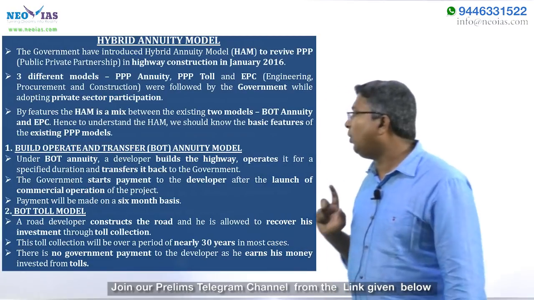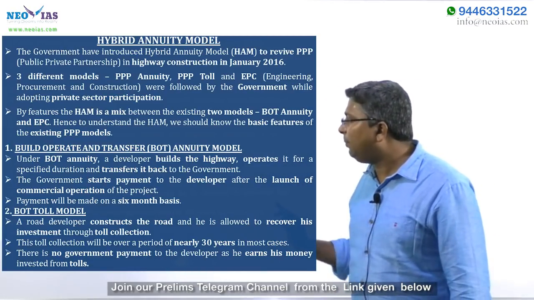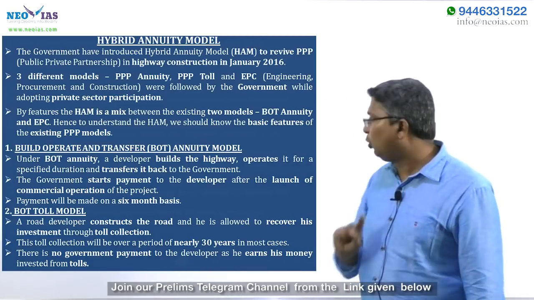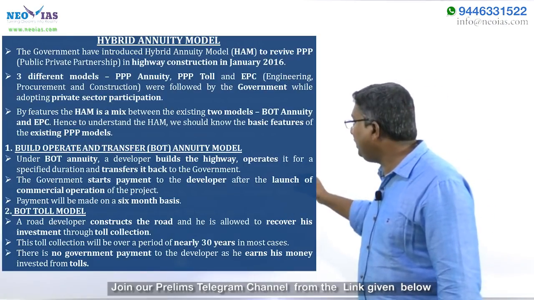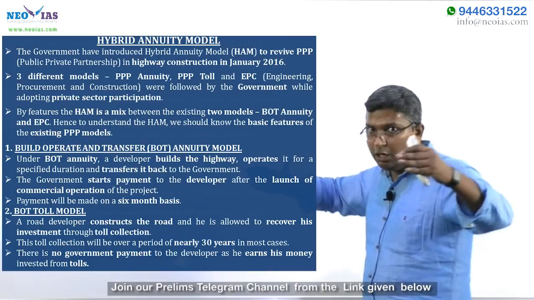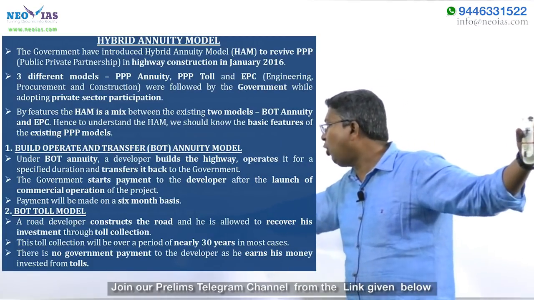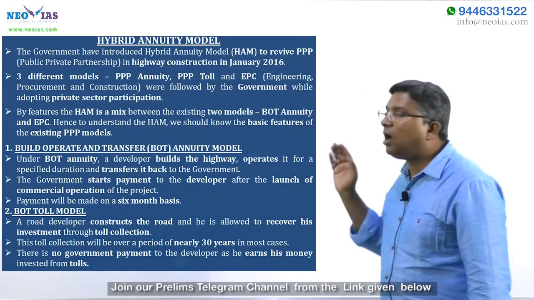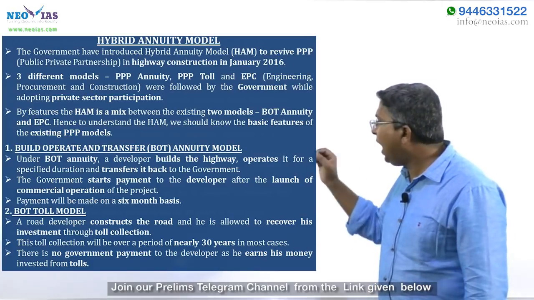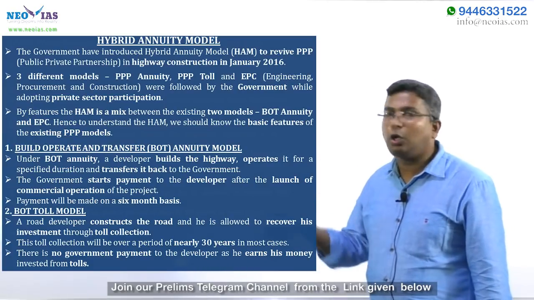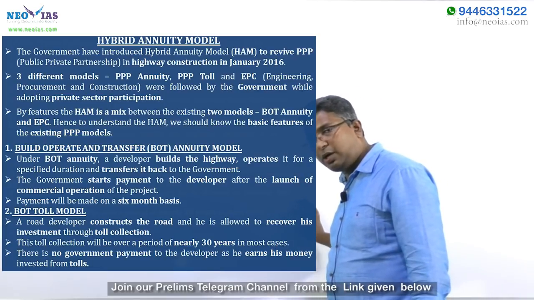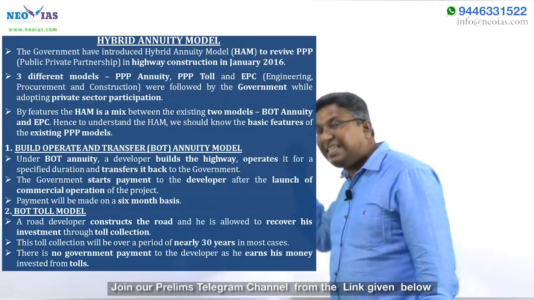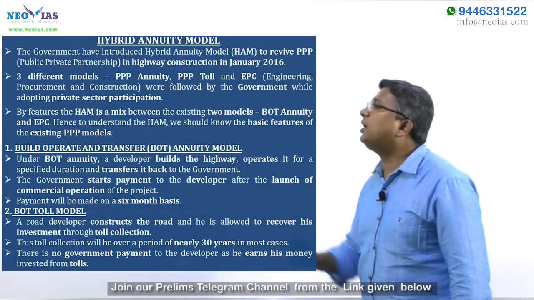In the BOT toll model, the developer will construct, that is build the road, and operate it for a long tenure, that is 30 years, and the government will not make any payment. He has to get his revenue through toll collection. The developer has to recover his investment from toll collection.